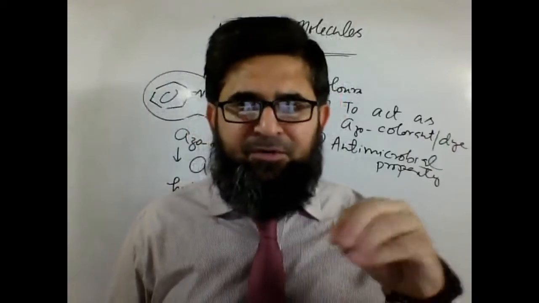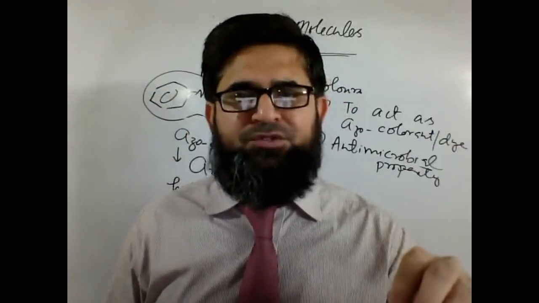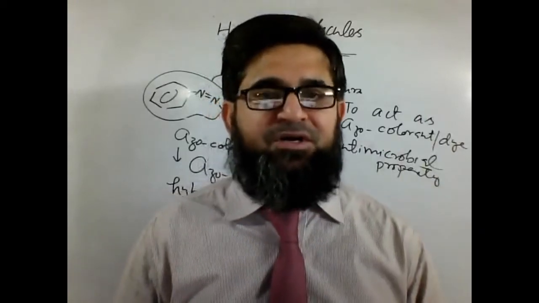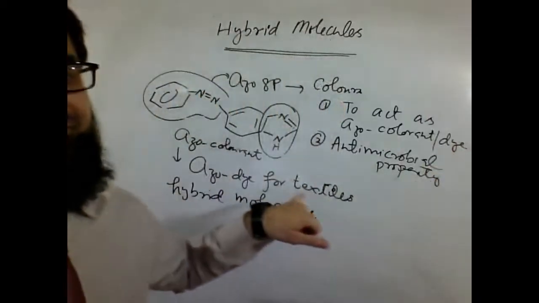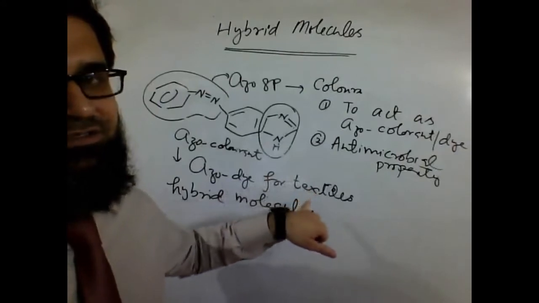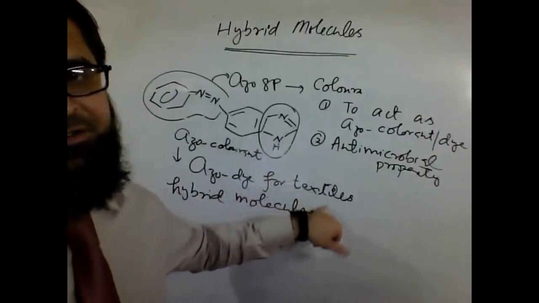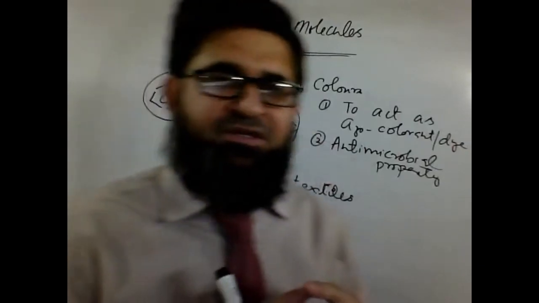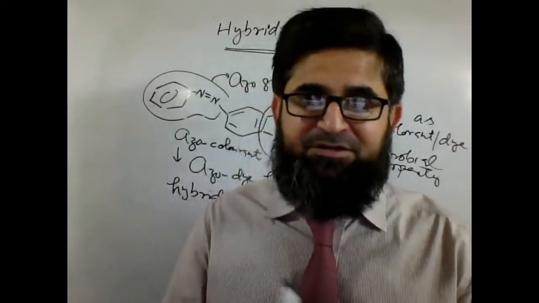The hybrid molecules are now being used actually beyond the pharmaceutical perspective. They do fall in other categories as well, as in the case of textile dyes, where the dye has two properties. Some dyes are UV protective dyes.